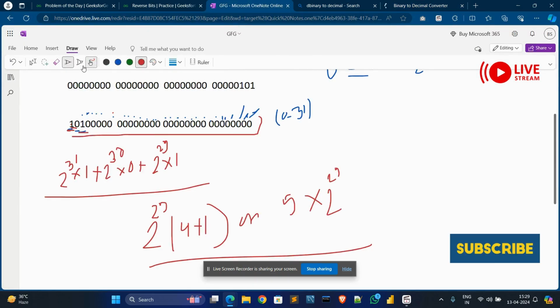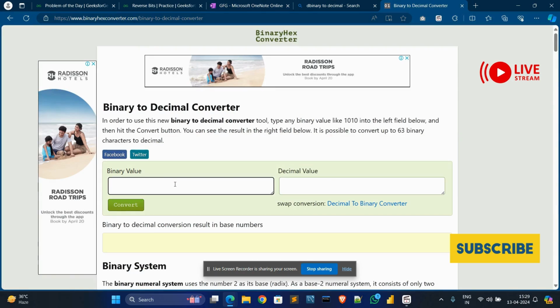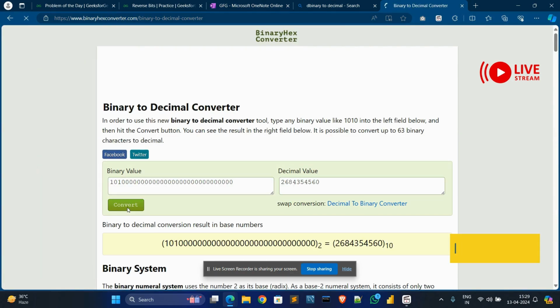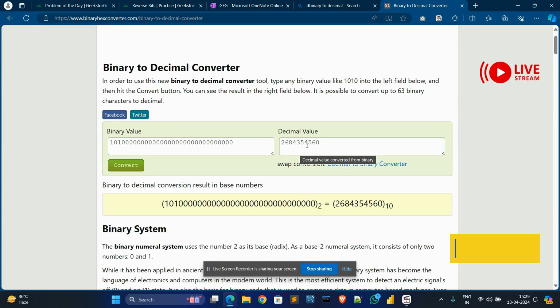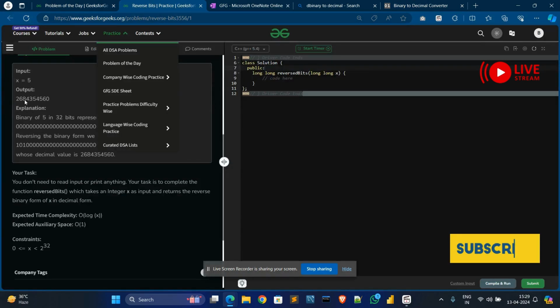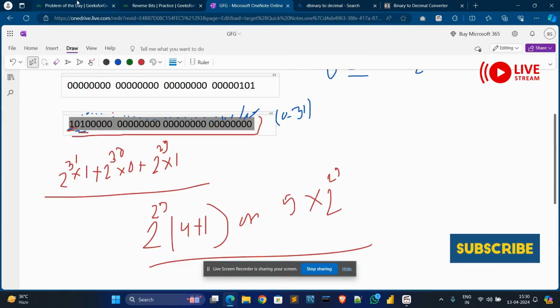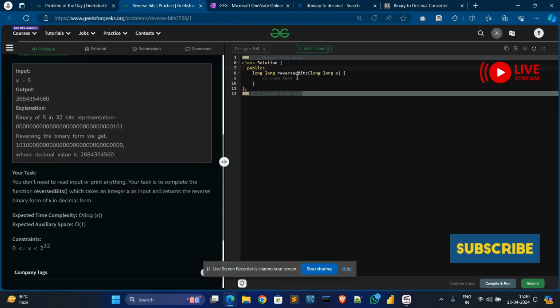Let's copy this binary value and convert. You can see 2684354560. Same. So go to code.